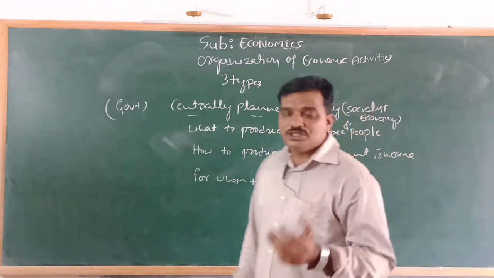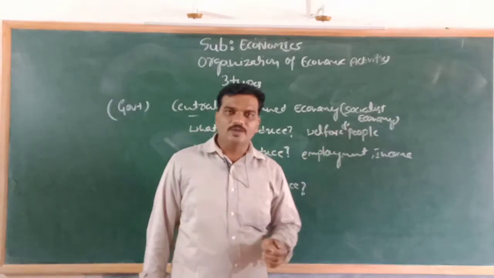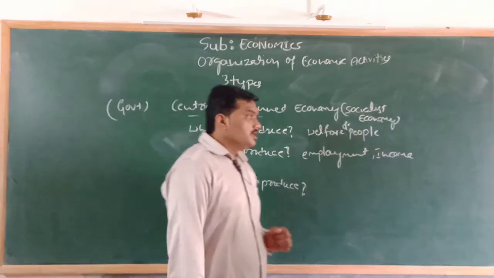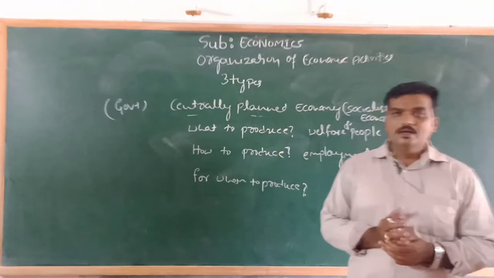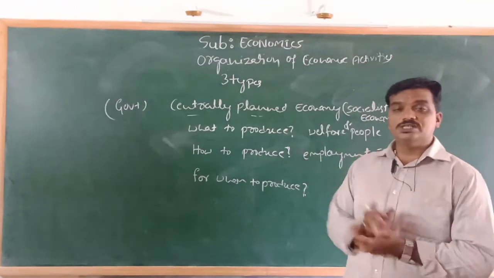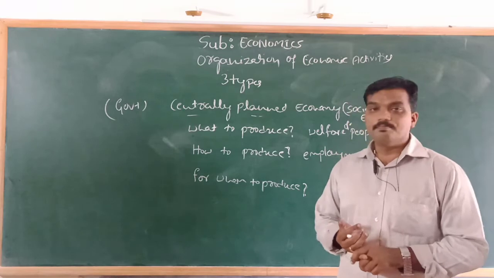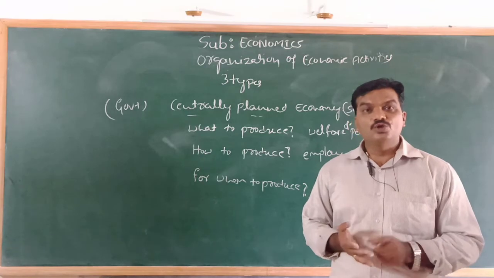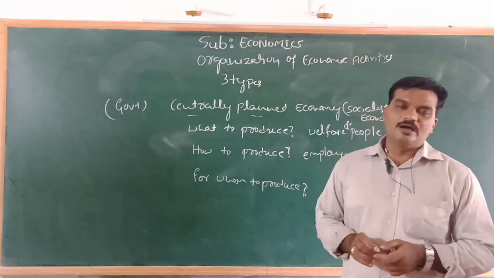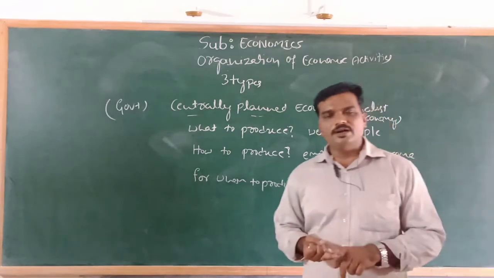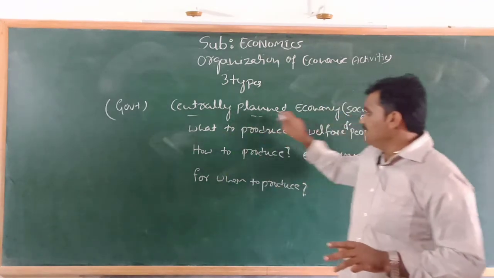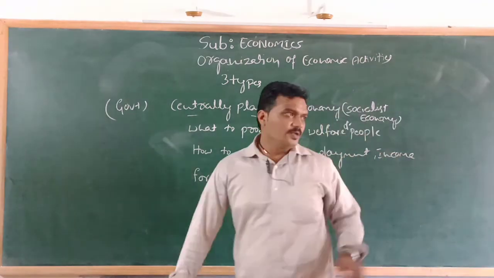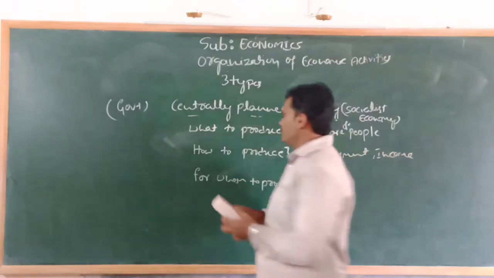Okay, then the question is, in which countries can we see the centrally planned economy? I will give you examples, just keep them in mind, which is just for 2 marks. We can see the centrally planned economy, which is called socialist economy, in the Soviet Union, that is Soviet Russia. Then China, Cuba, and Vietnam. In these countries we can see centrally planned economy. So the next one is market economy.